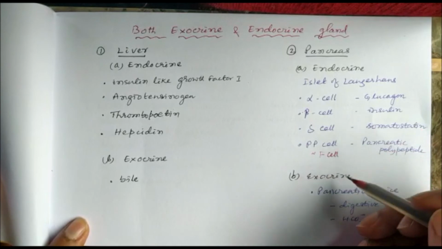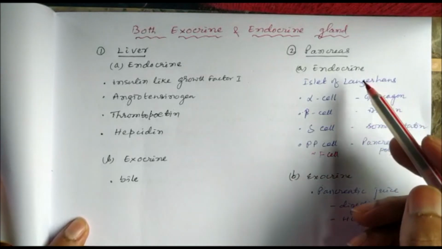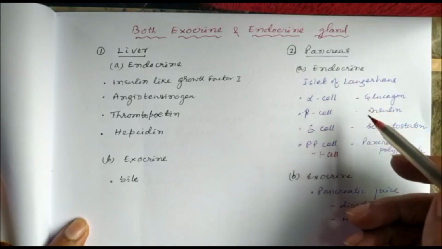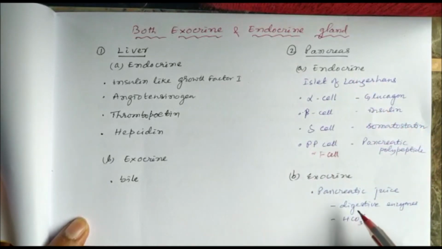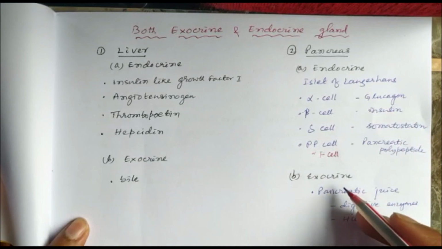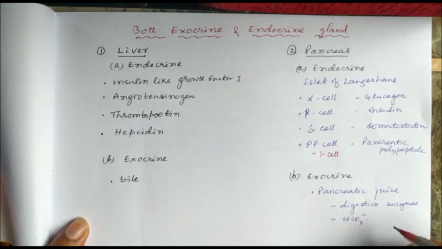These are all endocrine secretions, hormones secreted from the pancreas. The pancreatic juice secreted from the pancreas is the exocrine secretion. This pancreatic juice contains digestive enzymes and bicarbonate ion.